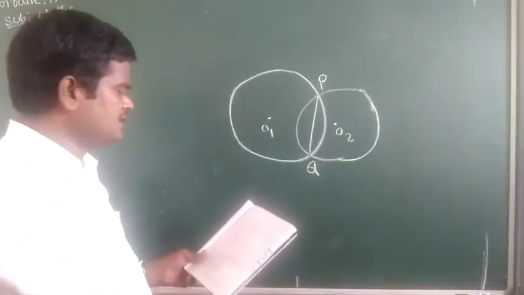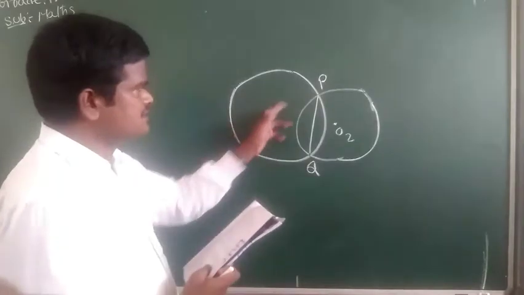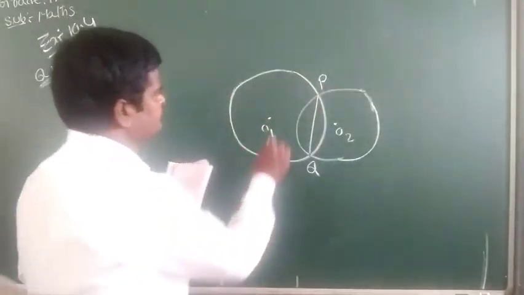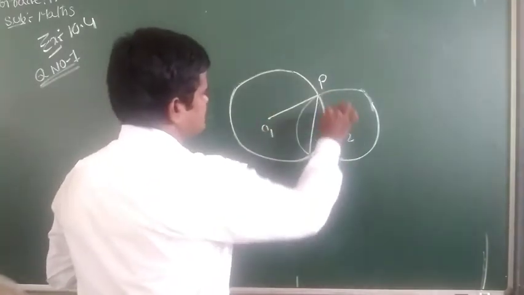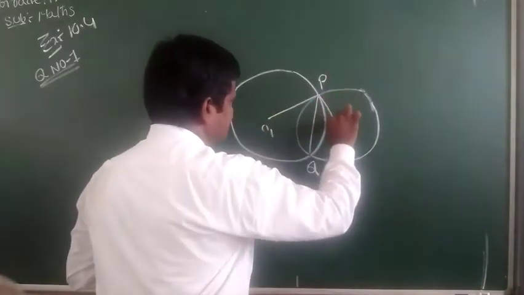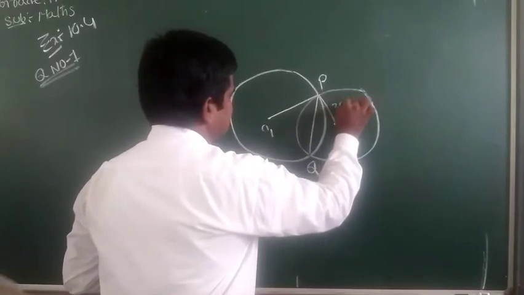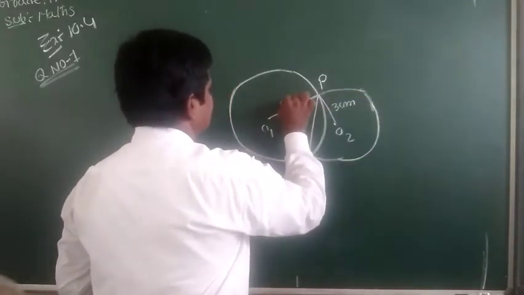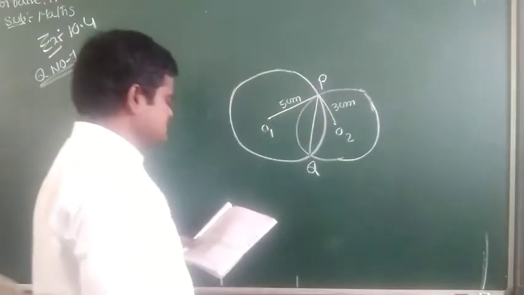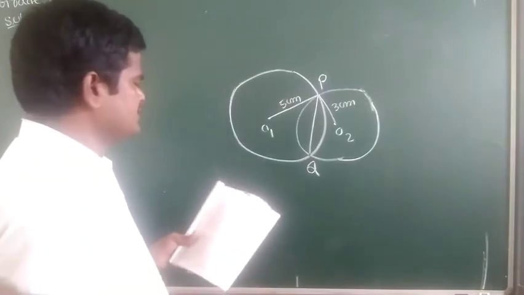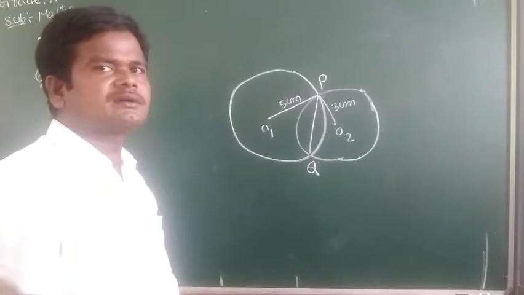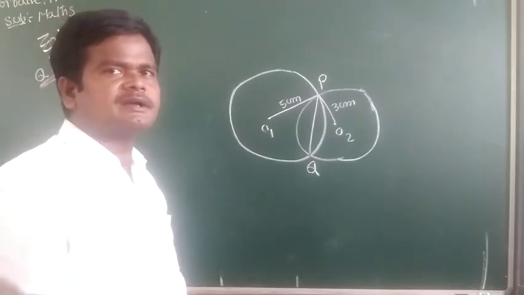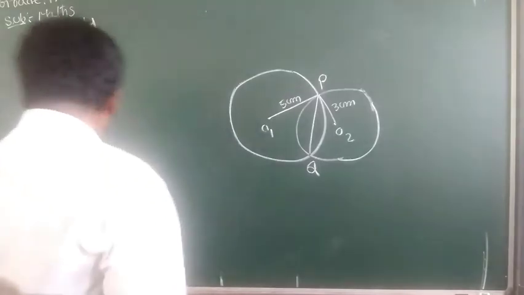Here it is given that this radius is 5 centimeters and this radius is 3 centimeters. So these are the given values. We have to find the length of the common chord.